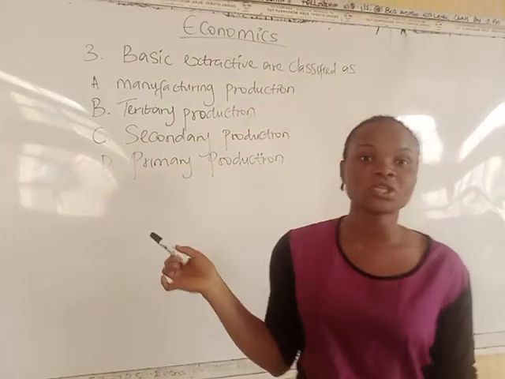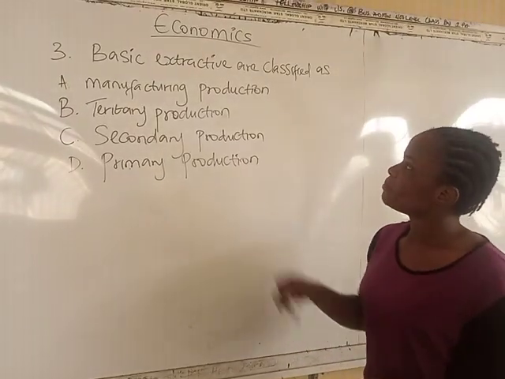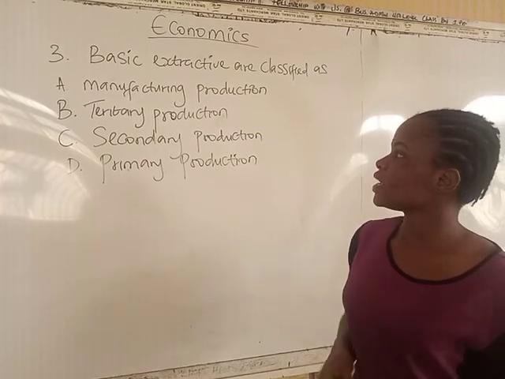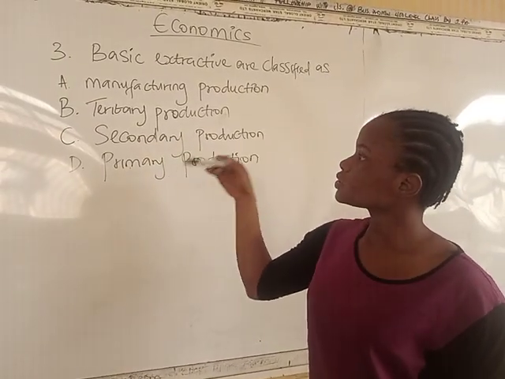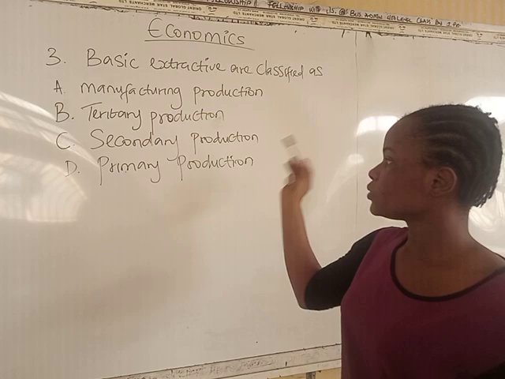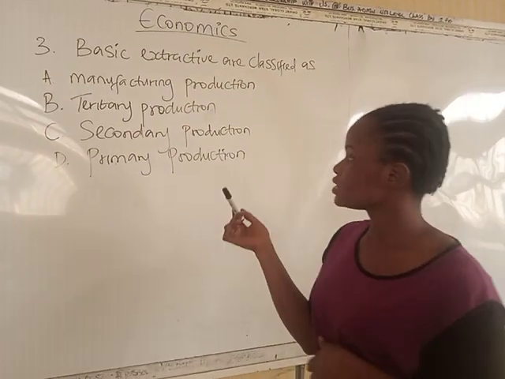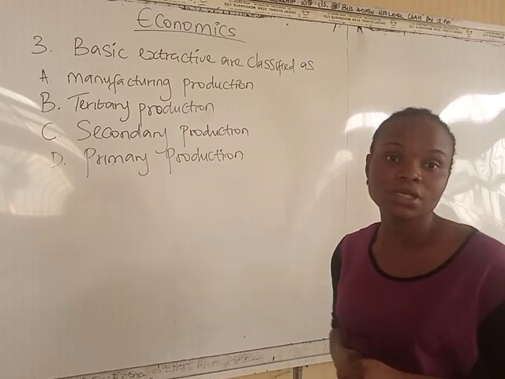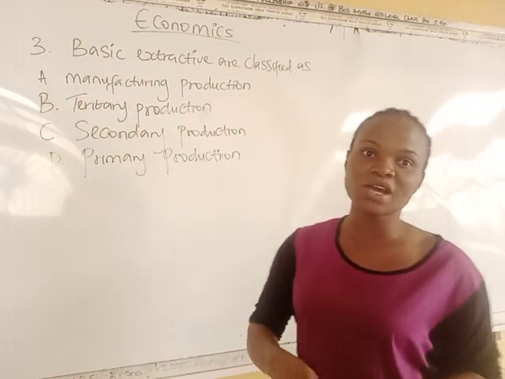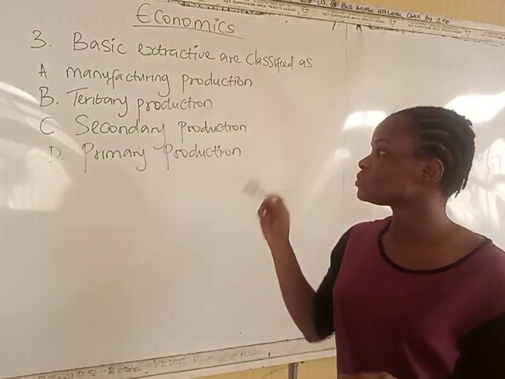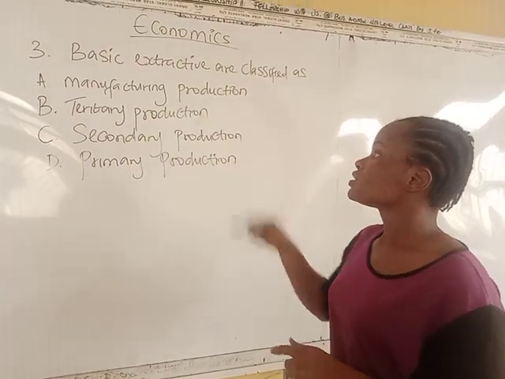Now we go over to question number 3. Basic extractive are classified as option A, manufacturing production, option B, tertiary production, option C, secondary production, and option D, primary production. In our secondary school, we are taught that we have 3 steps during production. That's primary, secondary, and tertiary.